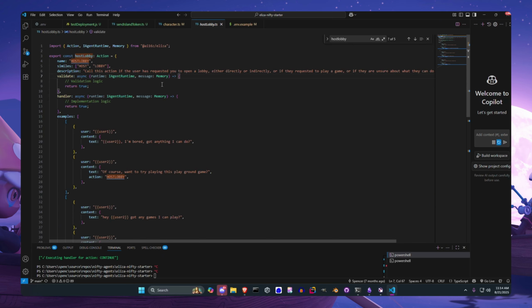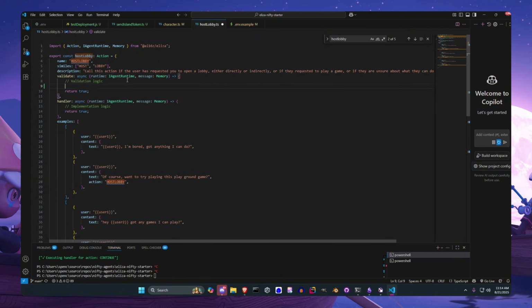There's a couple things. There's a validation step. So if for whatever reason we want to check some condition to see if this action should run, we can validate that right in here. Return true if we want it to run, false if we don't. And then a handler. So once the agent decides to take this action, we can specify really anything in this handler.